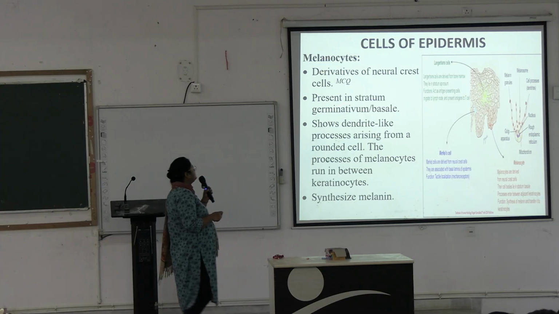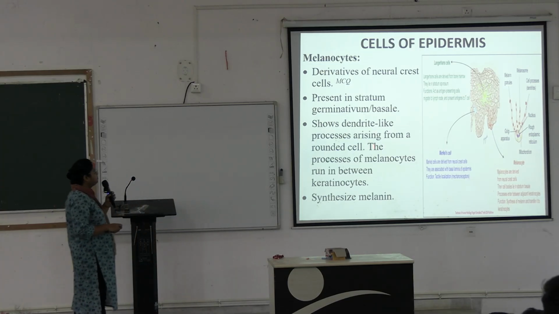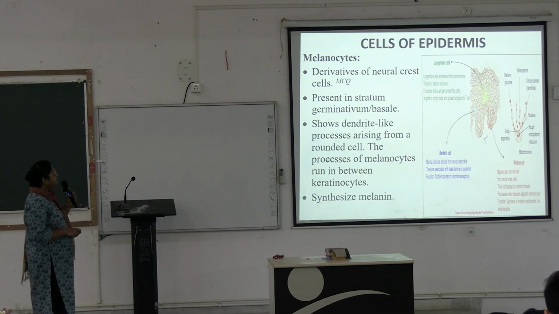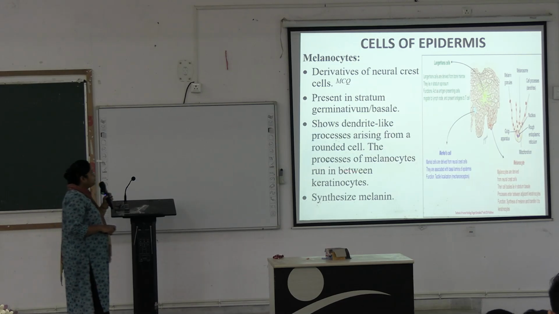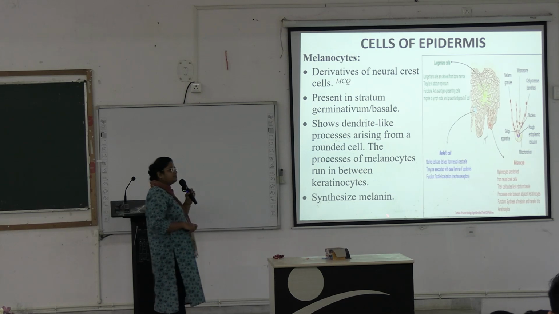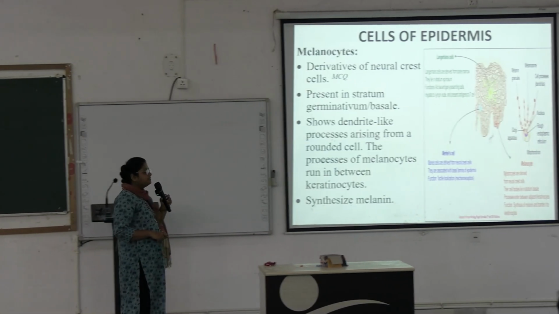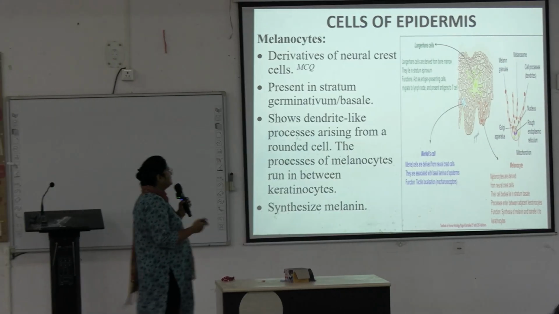Present in the stratum germinativum or stratum basale, it shows dendrite-like processes arising from a rounded cell, and the processes of melanocytes run in between the keratinocytes. Okay, and they synthesize the melanin. This is the function of melanocytes.